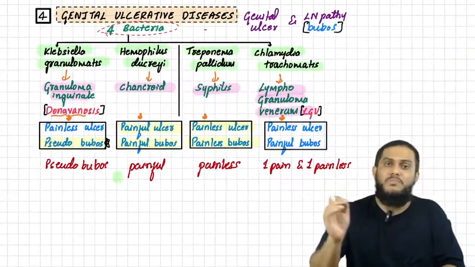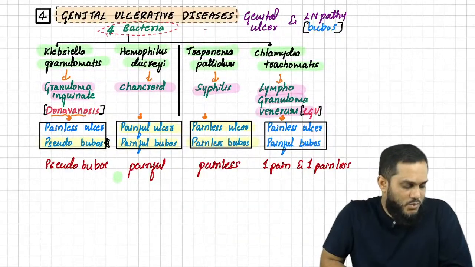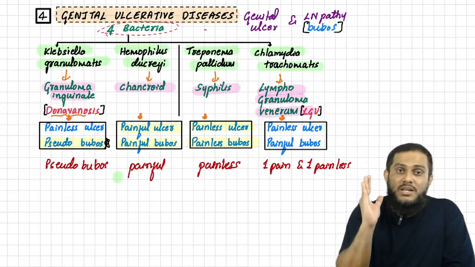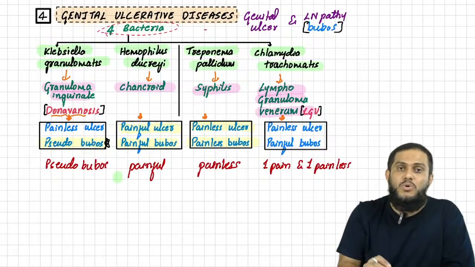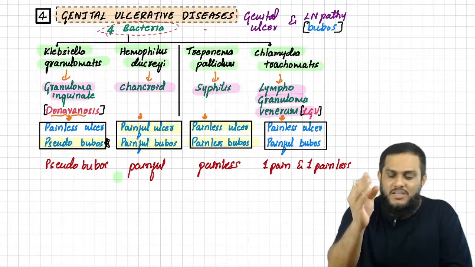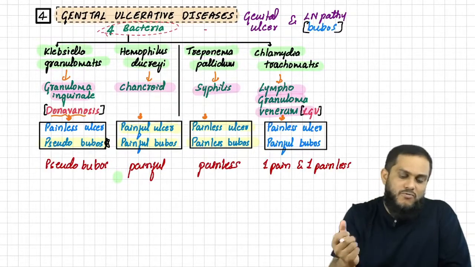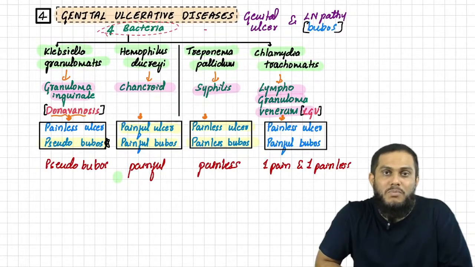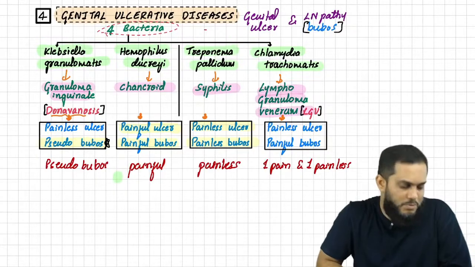This is how you have to remember. Very easy, no mnemonic. Once again: pseudobuboes, Klebsiella granulomatis; painful, Haemophilus; painless, syphilis; one painful, one painless, Chlamydia trachomatis. This is what you have to remember.